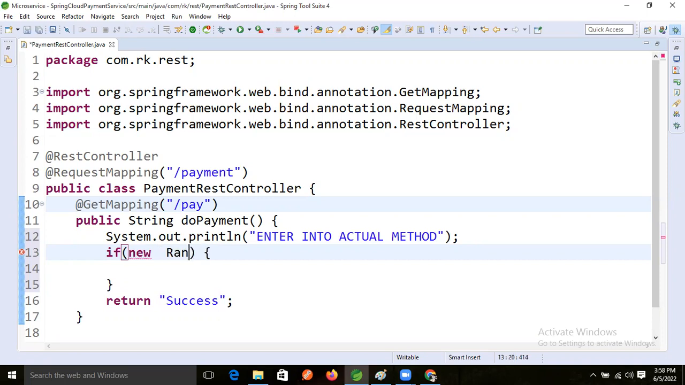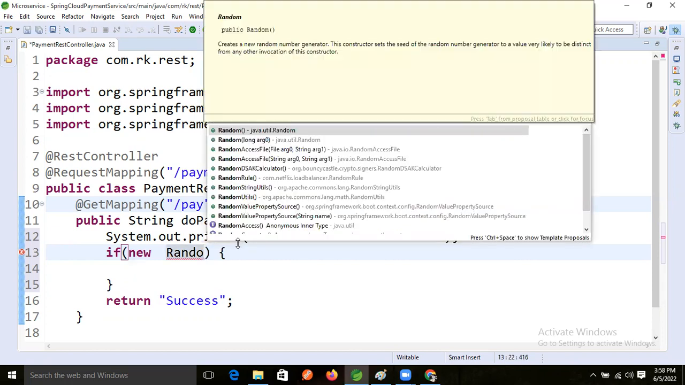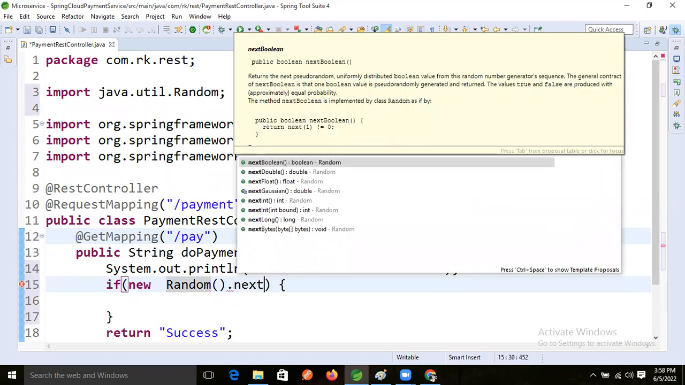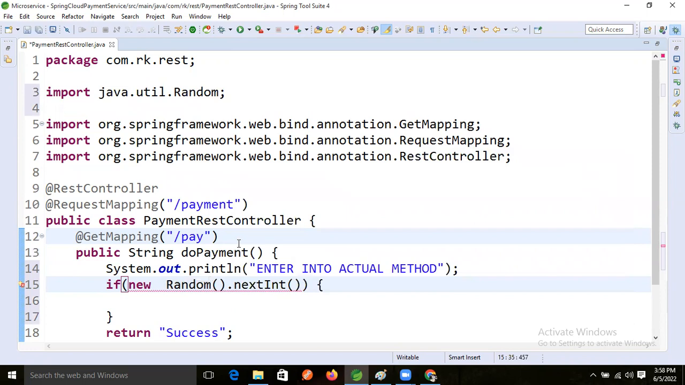So random dot nextInt, inside that int size. Between 100 I'm taking some numbers, from 0 to 100, between this some number will be picked. So here 50, right? I'm also confused, is this greater than or less than?